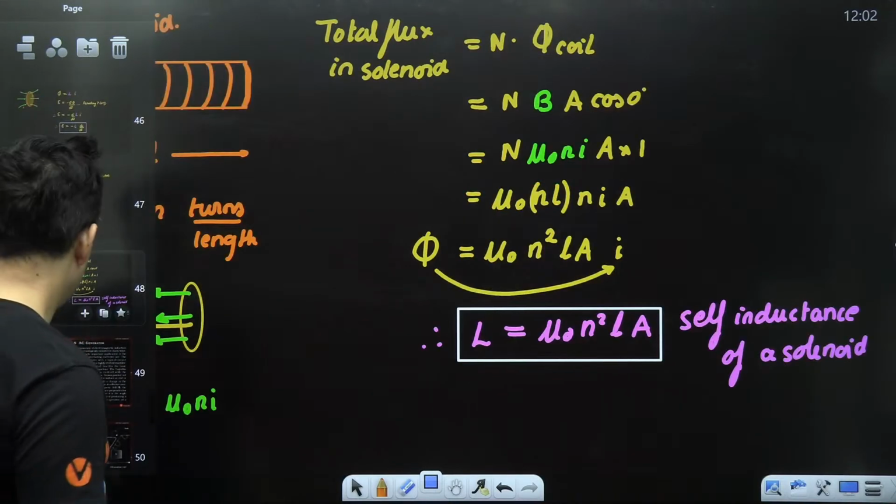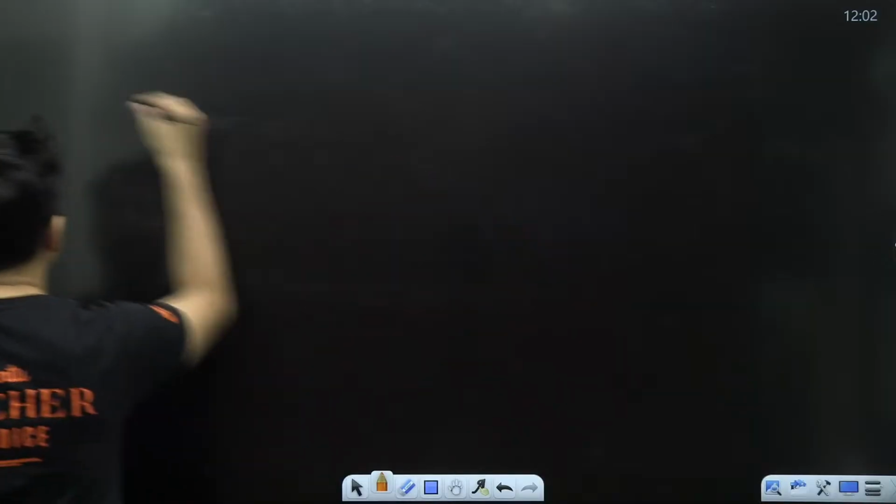Just to give you some simple examples so that you understand these formulas.